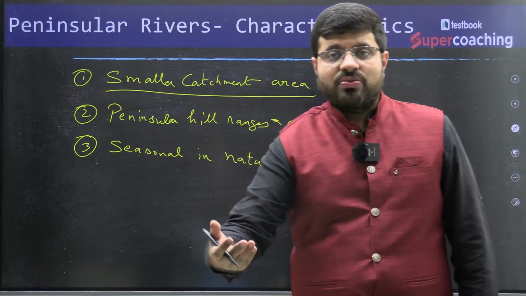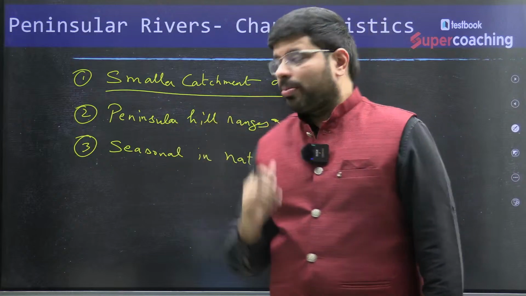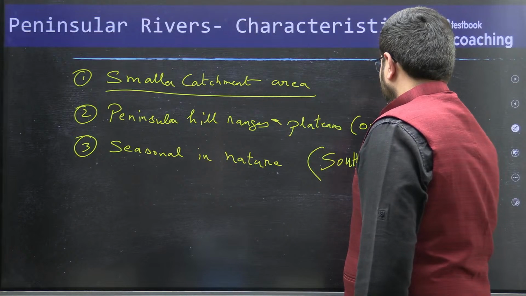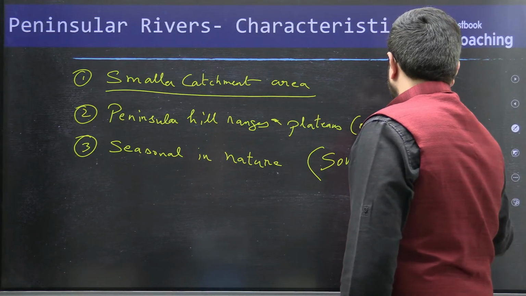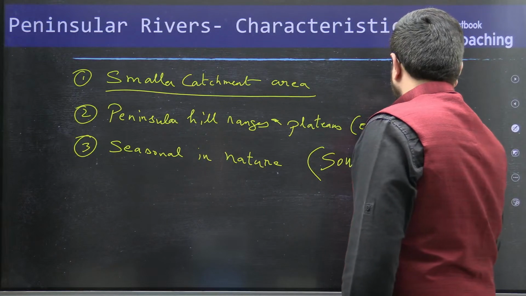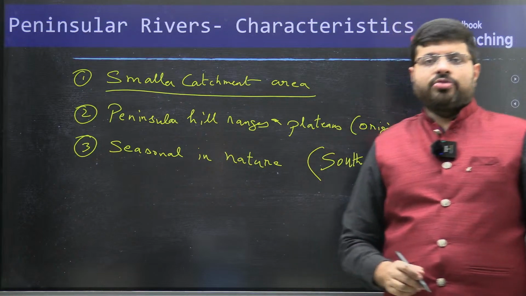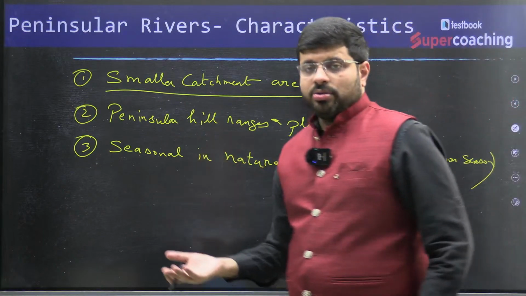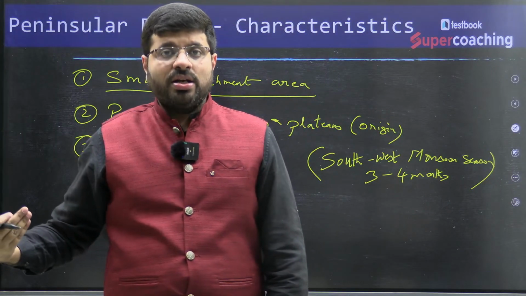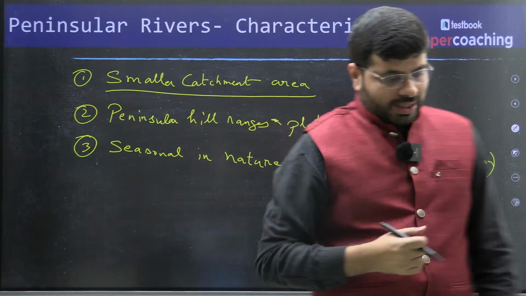The river gets its water from the southwest monsoon season, which is only for 3 to 4 months. The other side, you will not be having rainfall. If you talk about the distribution of rainfall across 1 year, you will find that the distribution is very, very less. This is one dimension.